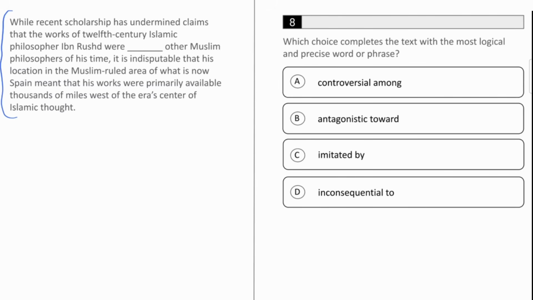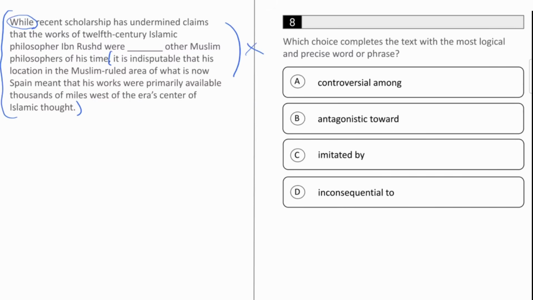Now, this text is a little bit intimidating because it's one very long sentence, but let's try to break things down. One of the things that I'm noticing is, again, at the beginning, we have this word while, and that tells us that the two parts of this sentence are going to have opposing meanings. Now, we don't know the first part of the sentence because it has a blank in it, but we do know the second part, and we can use that to then figure out the first part. So let's look at the second part.